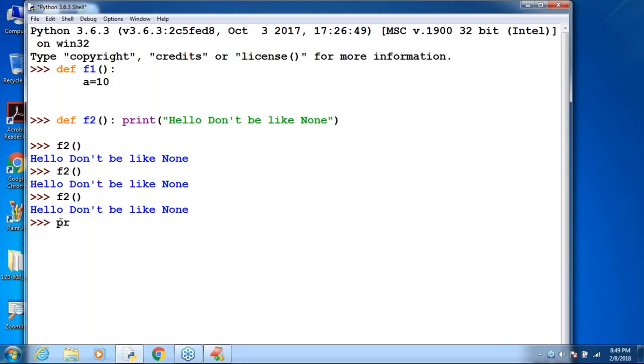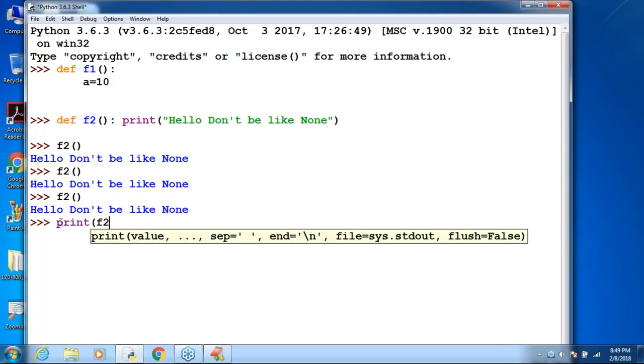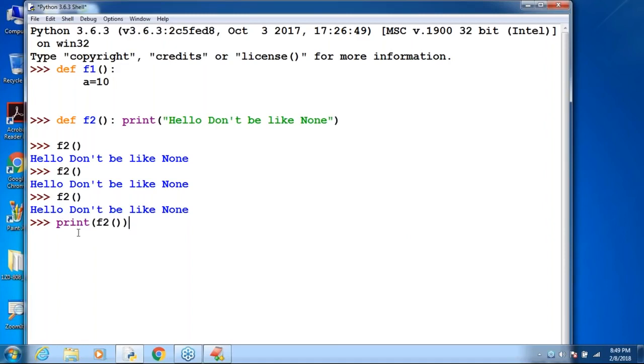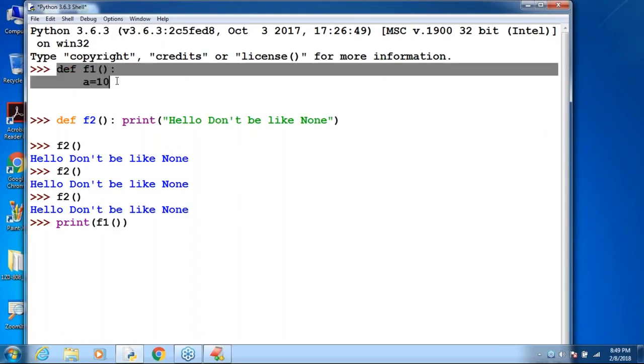Now I'm calling print of F2. Or otherwise F1 I'm taking. Can you please call the F1 function? If it has returned anything, can you please print that return value? Observe this F1 function is a very innocent person. That function is not returning any value.